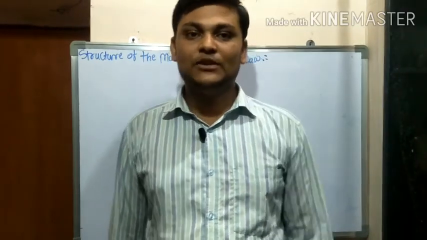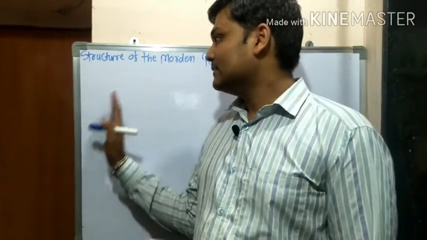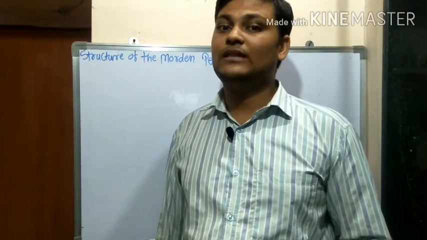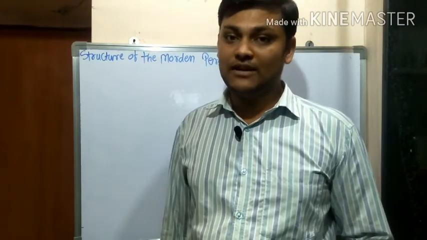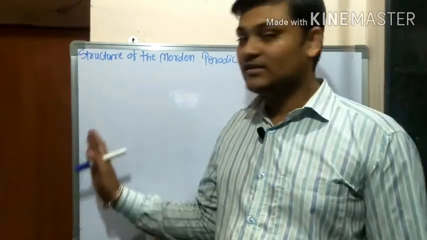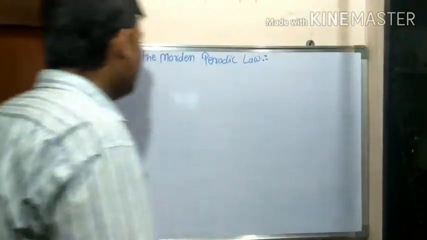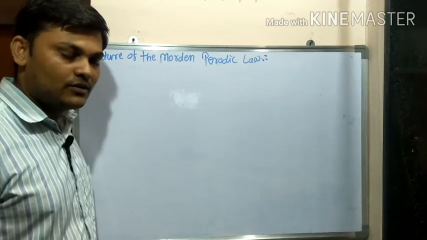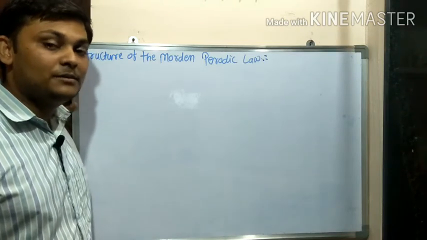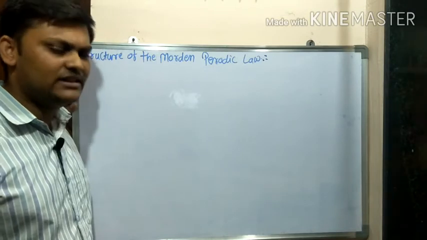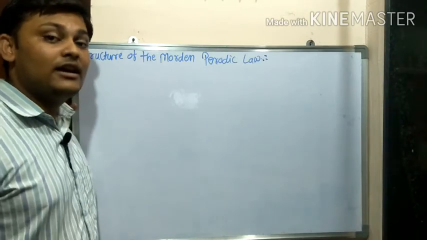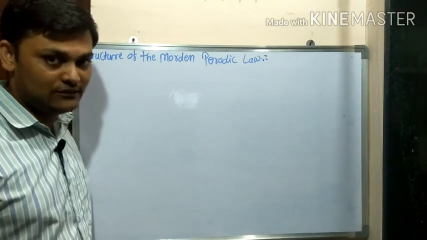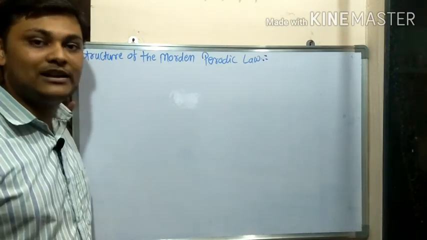To start, we have to know what is meant by the modern periodic table. The structure of the modern periodic table was developed after Mendeleev's periodic table, whose merits and demerits we have already studied earlier. If you missed that video, go to the description box, where you will find the link, and watch the merits and demerits of Mendeleev's periodic table.